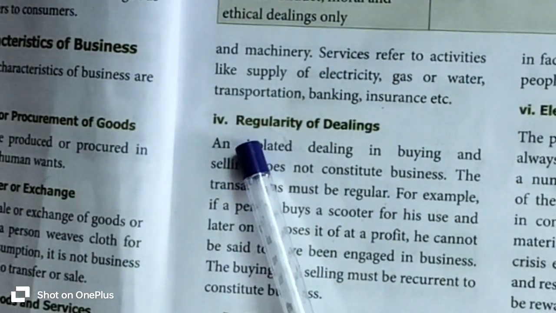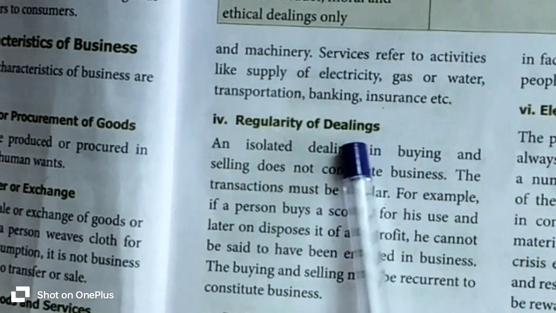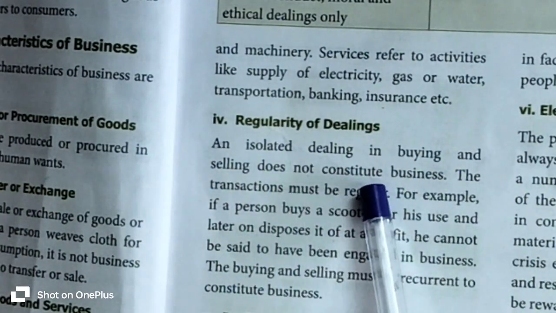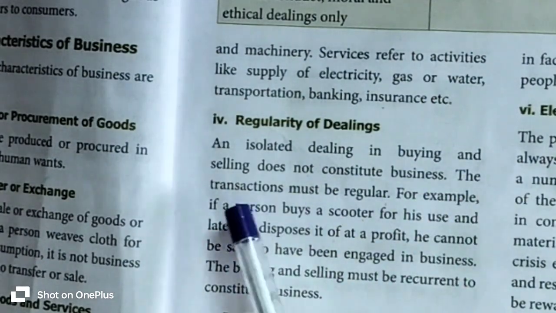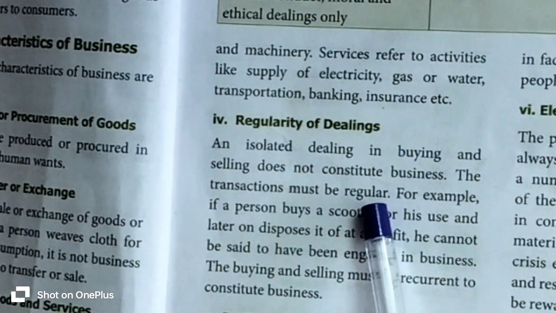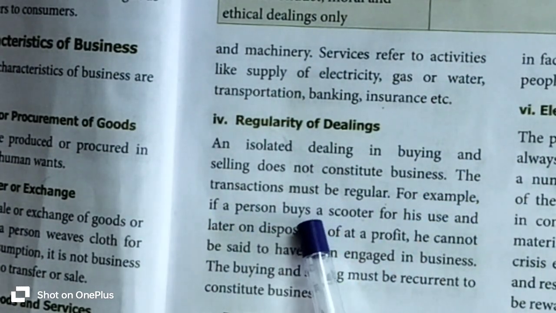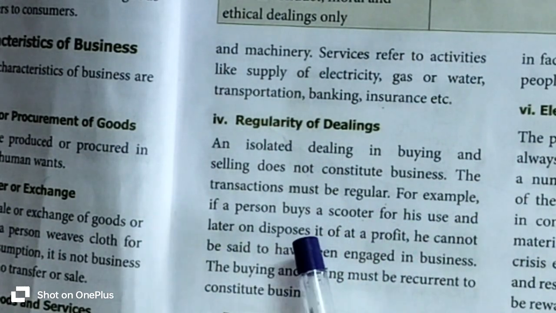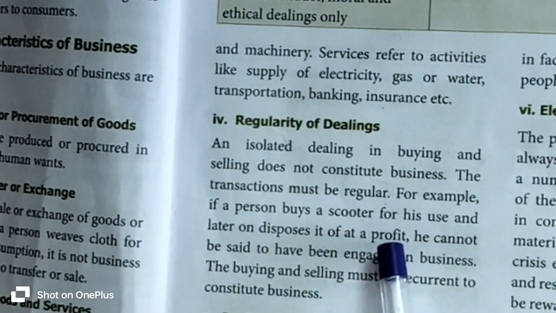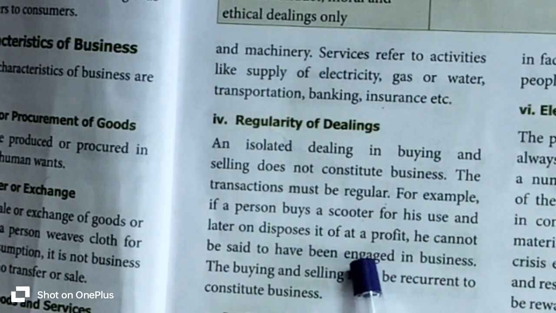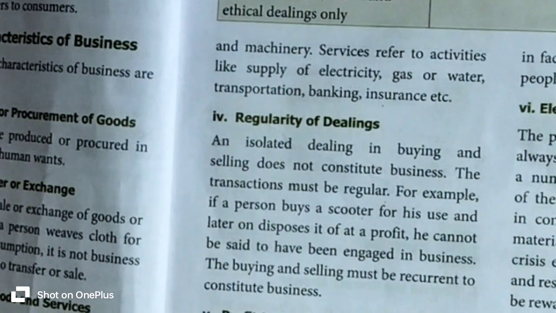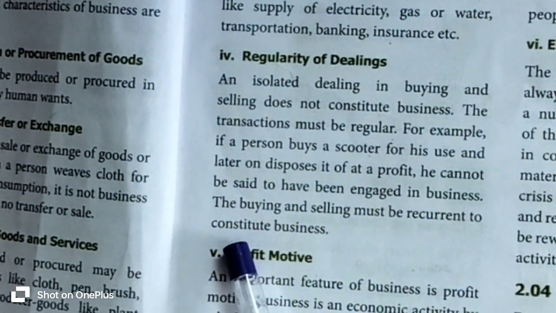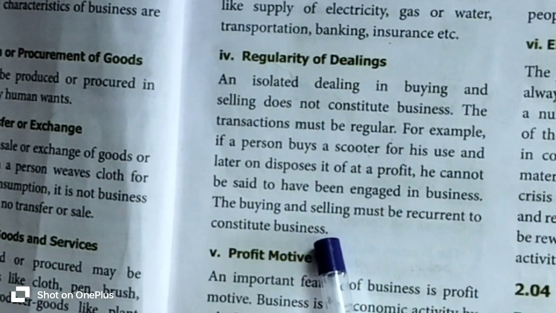The next characteristic is regularity of dealing. An isolated dealing in buying and selling does not constitute a business. The transactions must be regular. For example, if a person buys a scooter for his own use and later disposes of it at a profit, he cannot be said to have been engaged in business. The buying and selling must be recurrent to constitute business.